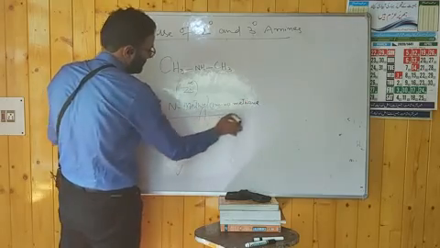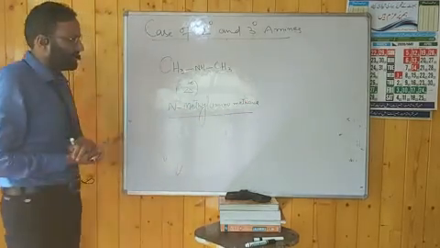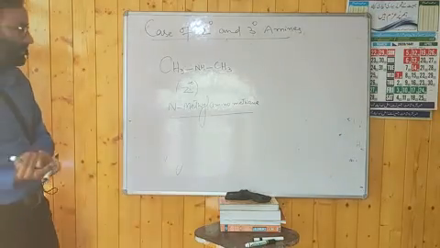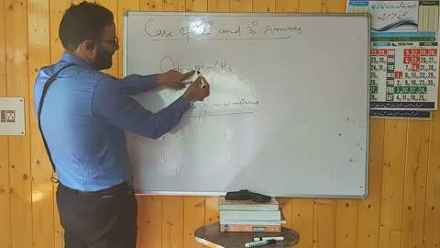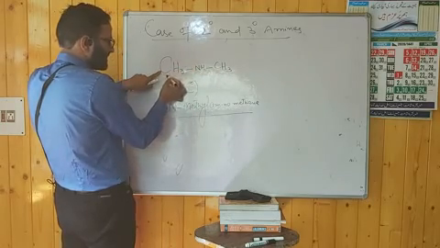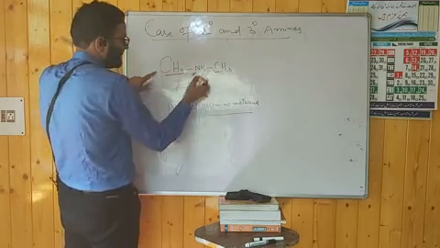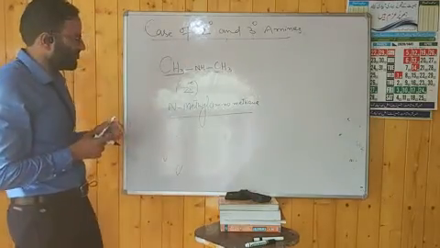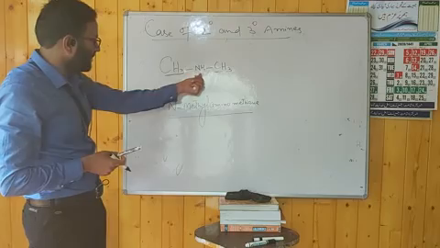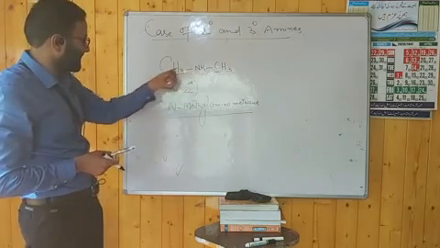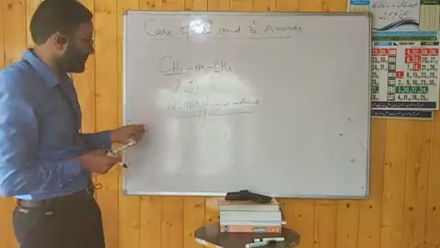This is the name, N-methylaminomethane. This N bears 2 alkyl groups. They are similar. Hence there is no problem. You have to simply write the name N-methyl. Then you have to write the name of this part. It is aminomethane. N-methylaminomethane.